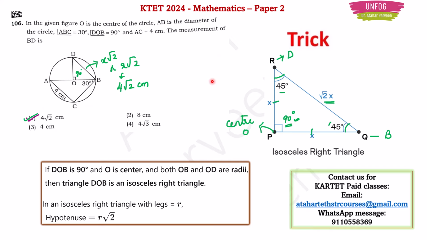And R I have found is 4 centimeters by applying sin 30. So that's why the answer will be 4 root 2 centimeters. Option 1 will be the correct answer here. So nice, right? Just by observing the diagram carefully, you can save a lot of your time in your examination. So you need to work out, practice and learn these types of tricks. Then only it will be easy for you to save time in the exam.